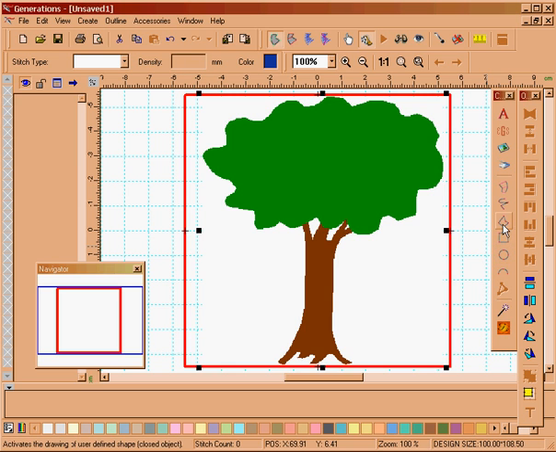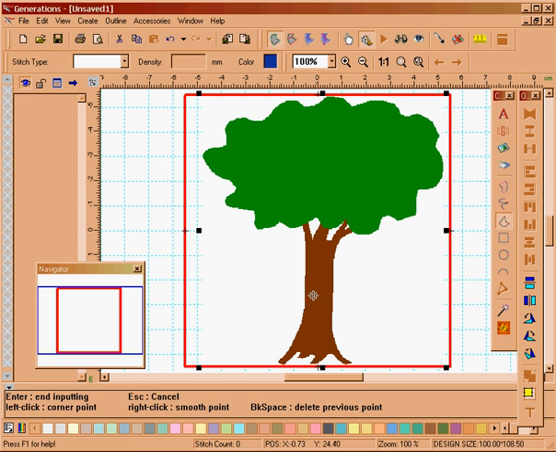Now I'm going to use a manual tool. So I'm going to select it, start at the bottom, and I'm just going to click around the tree. Now I'm not being too perfect with these selections. I can quickly edit it rather than have a whole lot of points all around it. I prefer to do it this way. If you have another way of doing it, then by all means use that method. This is just my preference. It also makes it quicker for the videos.